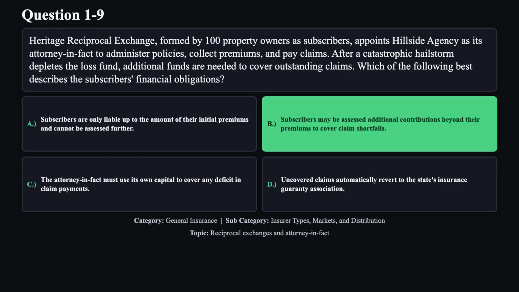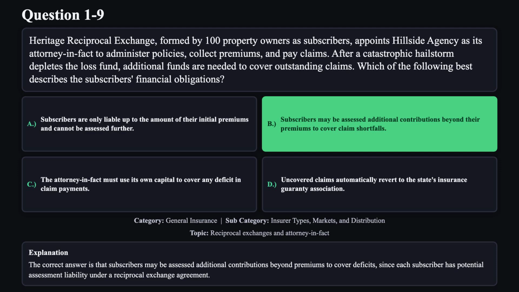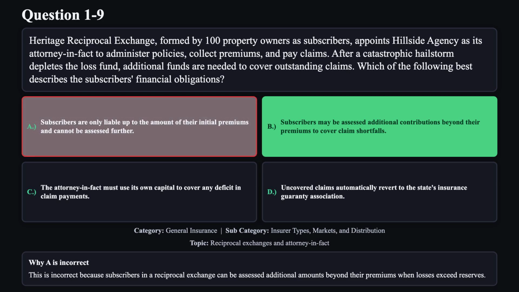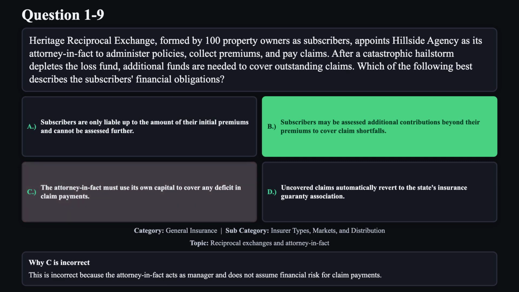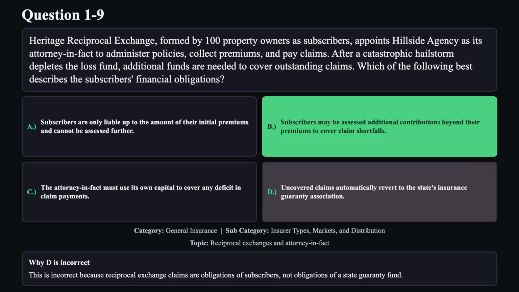The correct answer is B. The correct answer is that subscribers may be assessed additional contributions beyond premiums to cover deficits, since each subscriber has potential assessment liability under a reciprocal exchange agreement. Reason A is not correct. This is incorrect because subscribers in a reciprocal exchange can be assessed additional amounts beyond their premiums when losses exceed reserves. Reason C is not correct. This is incorrect because the attorney-in-fact acts as manager and does not assume financial risk for claim payments. Reason D is not correct. This is incorrect because reciprocal exchange claims are obligations of subscribers, not obligations of a state guarantee fund.